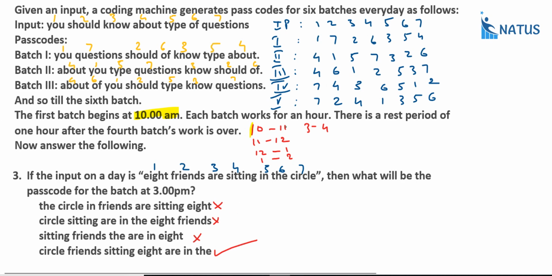Just you will give the numbers to each and every word and next you will look carefully at how the words change places and then you will write down like this. Here input is 1, 2, 3, 4, 5, 6, 7. What we require, that is the fifth batch. Just write down like this. Is it clear? Now go to the next question.